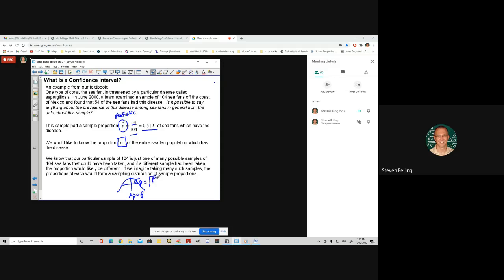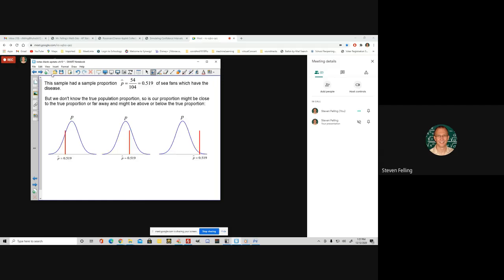It's the square root of pq over n, right? So we know how this p hat should vary from sample to sample. All right. Okay, so we have this particular sea fan, right? We know that that sampling distribution would be centered at the true proportion of all sea fans that have disease, but right now we do not know that value.